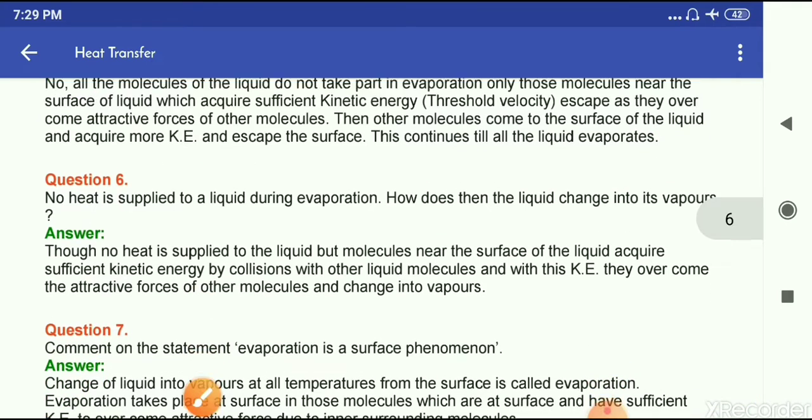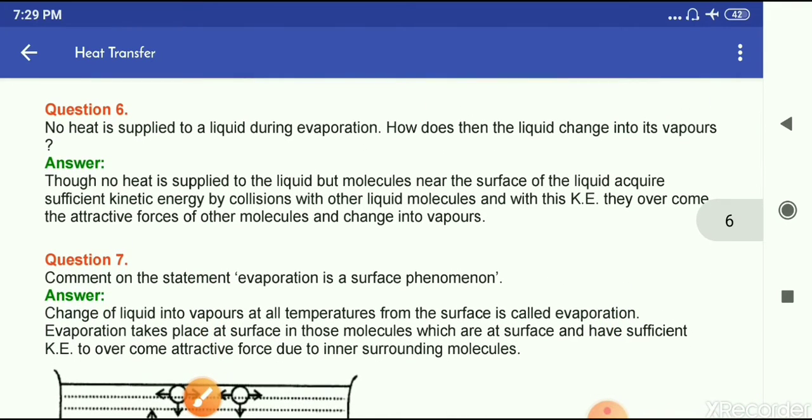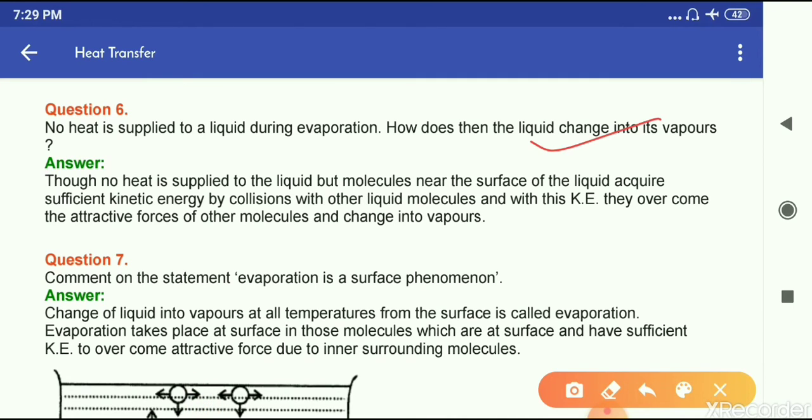Next question is, no heat is supplied to a liquid during evaporation. How then does the liquid change into its vapor? So the answer is, though no heat is supplied to the liquid, molecules near the surface of the liquid acquire sufficient kinetic energy by collisions with other liquid molecules, and with this kinetic energy they overcome the attractive forces of other molecules and change into vapors.